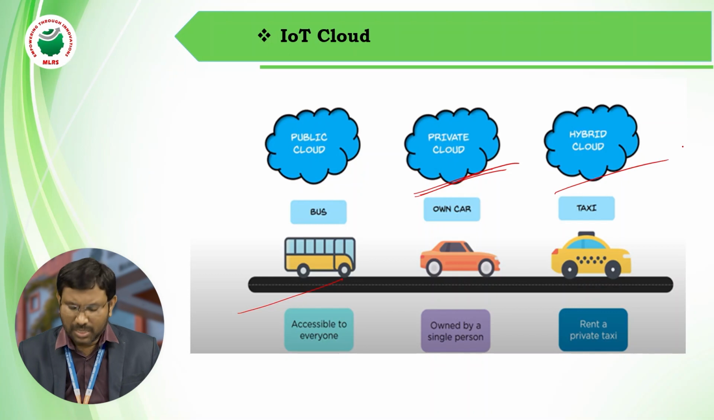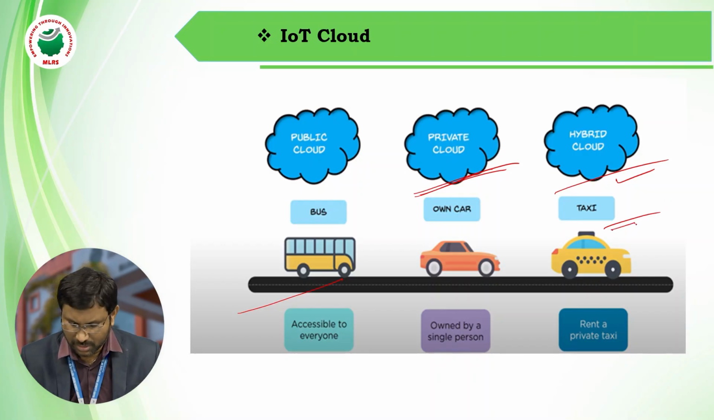Coming to the hybrid cloud, it is accessible to both public and private. For example, a taxi: if you pay money, you can use a taxi, but you cannot use a car owned by another person. So the bus is public, the car is private, and the taxi is hybrid. Like that, we have three different types of cloud. This is also one of the elements in IoT components.